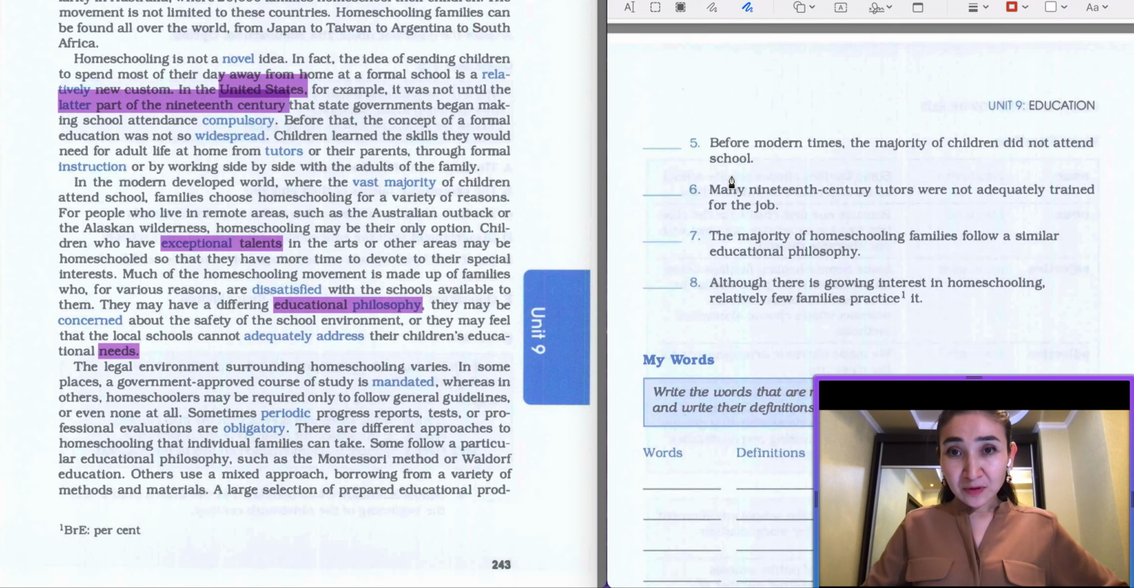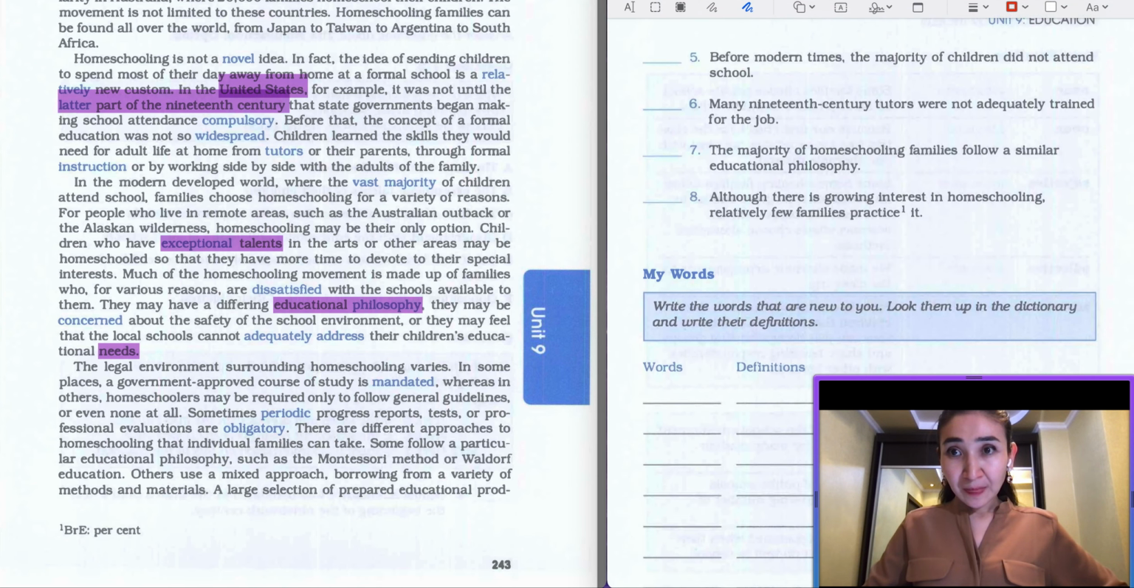And we'll go further to the fifth question. Before modern times, the majority of children did not attend school. So modern times is going to be our keyword to the time. When there is any reference to the time, we have to make it a keyword because it's going to be easier for us to find in the text, not to waste our time on finding the answer to the question.